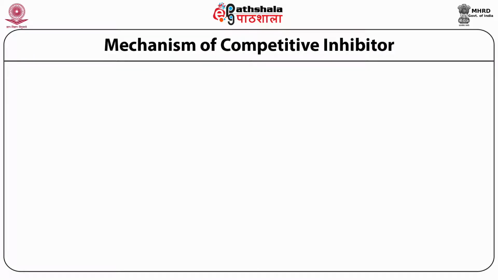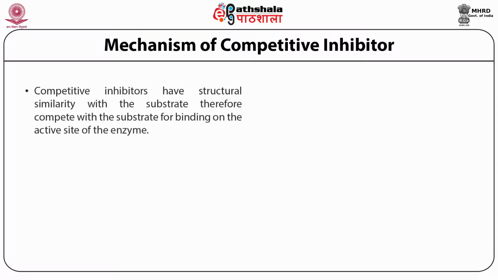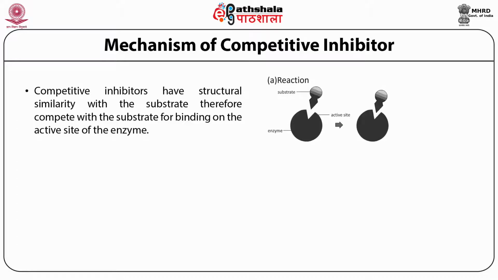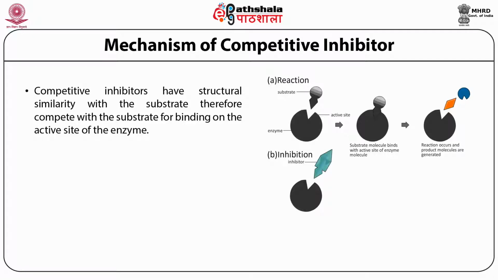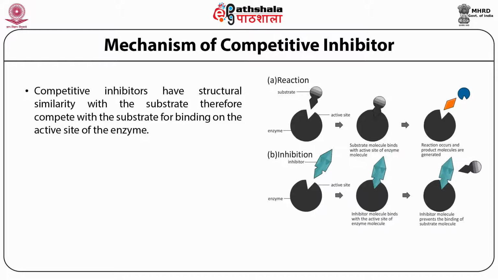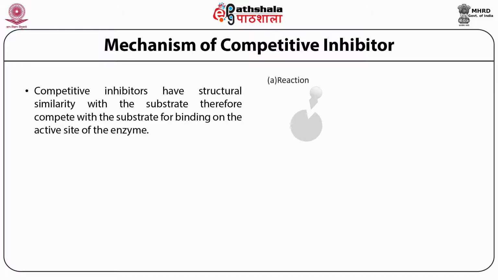Mechanism of competitive inhibitors. Competitive inhibitor, as the name suggests, there is a competition. So, competitive inhibitor has structural similarity with the substrate. That's why we have the competition. So, competitive inhibitor is structurally similar to the substrate. Therefore, they will interfere in the binding of substrate with the active site.